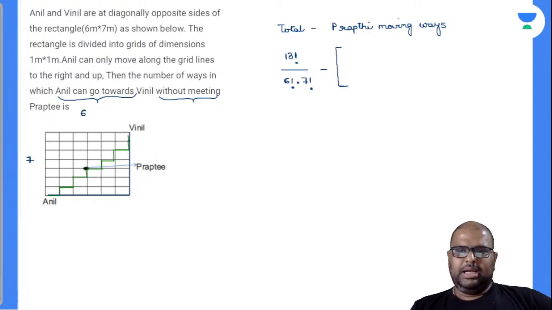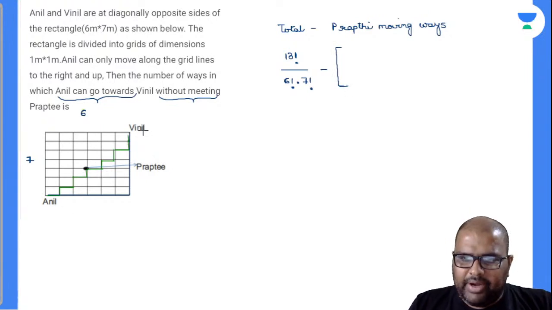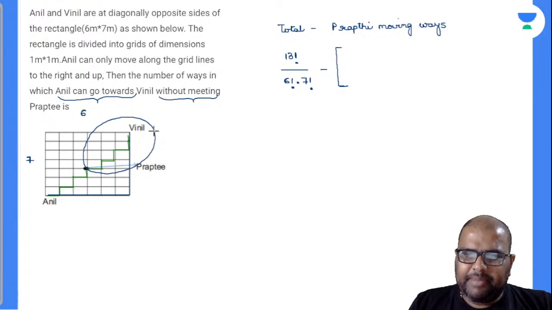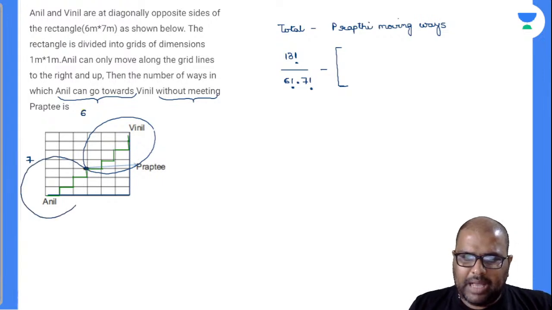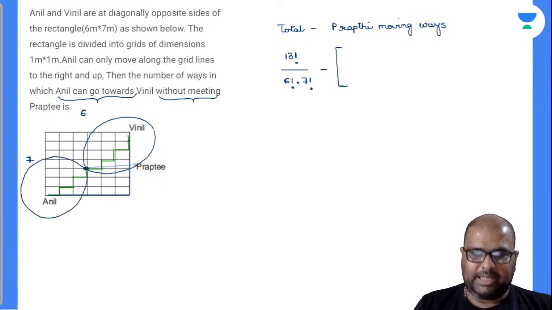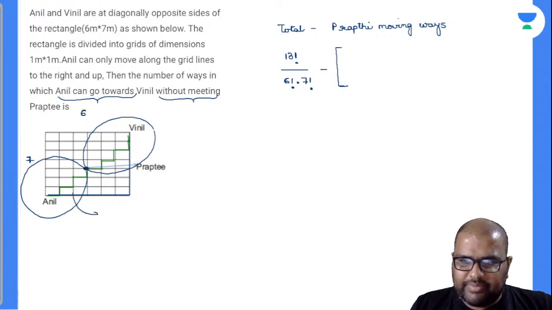So how? Let us suppose, right? So see, I should avoid the path between Prapti and Vinil. Am I right or wrong? Is this the path where Prapti is moving towards Vinil? Is this the path where Anil is moving towards Prapti? Am I right or wrong? He should avoid this path there. First of all, I will find out this value.